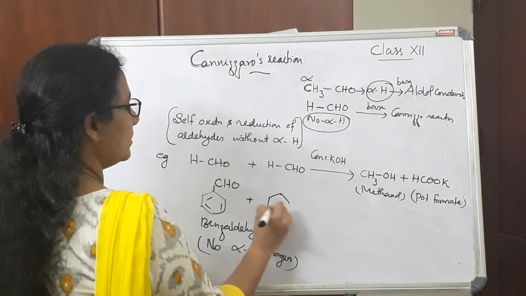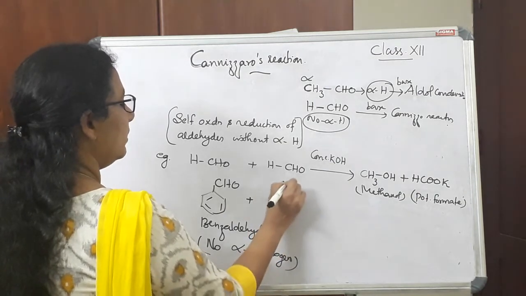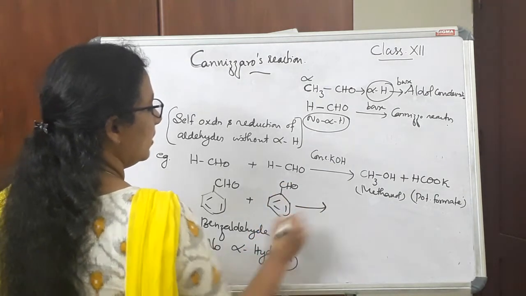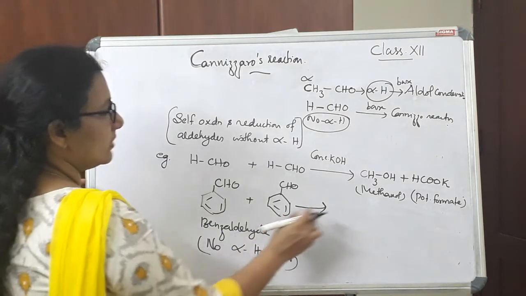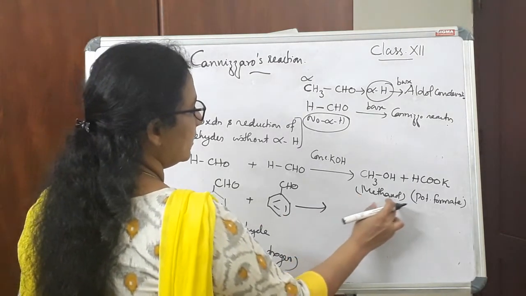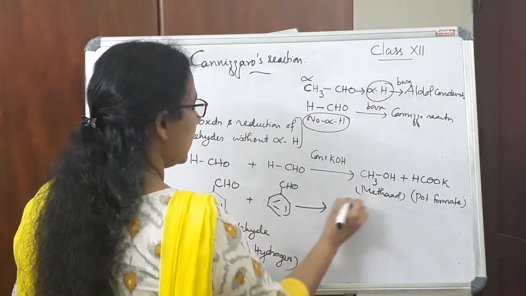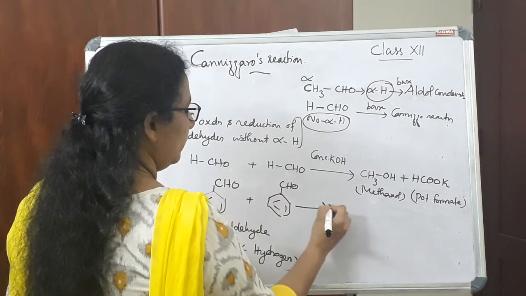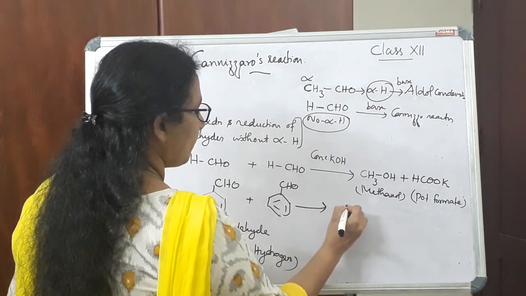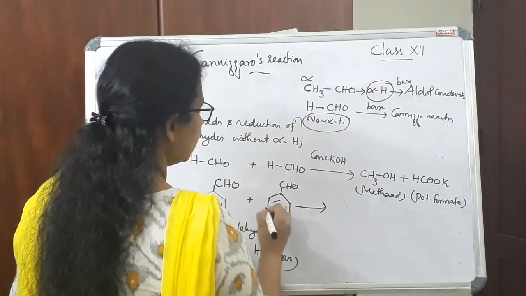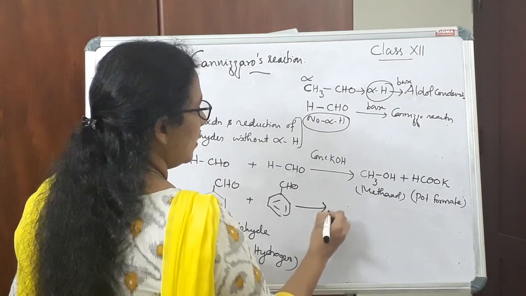Here also we need to take two molecules. So one will be oxidized and the other will be reduced. So we will get two products, an oxidation product and a reduction product. So aldehyde will be oxidized to acid and aldehyde will be reduced to alcohol.